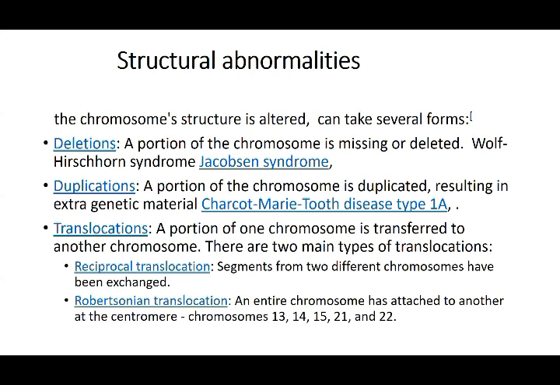Translocation: a portion of one chromosome is transferred to another chromosome. There are two main types in this. One is reciprocal, where two segments from two different chromosomes have been exchanged. The other is Robertsonian translocation, where an entire chromosome is attached to the other at the centromere. So you can have a deletion, a duplication of the material, or a translocation.